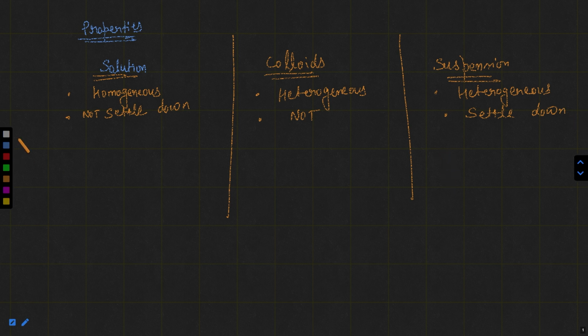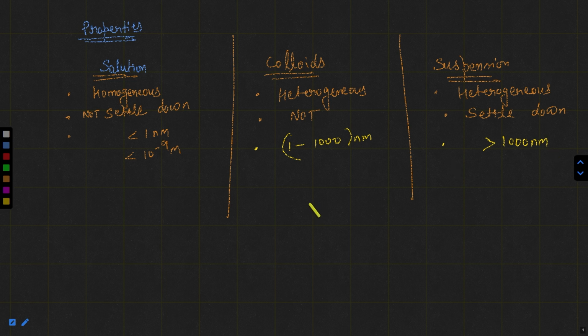The particle size of solution is very small, and it is not possible to see the solution particles with the naked eye, which is less than 1 nanometer, or you can say less than 10 raised to the power minus 9 meter. The particle size of colloids is in the range of 1 to 1000 nanometer. So it is not possible to see the particles of colloids with our naked eyes, but they can be visible by microscope. The particle size of suspension is large enough, and they are visible with the naked eye as well, greater than 1000 nanometer.